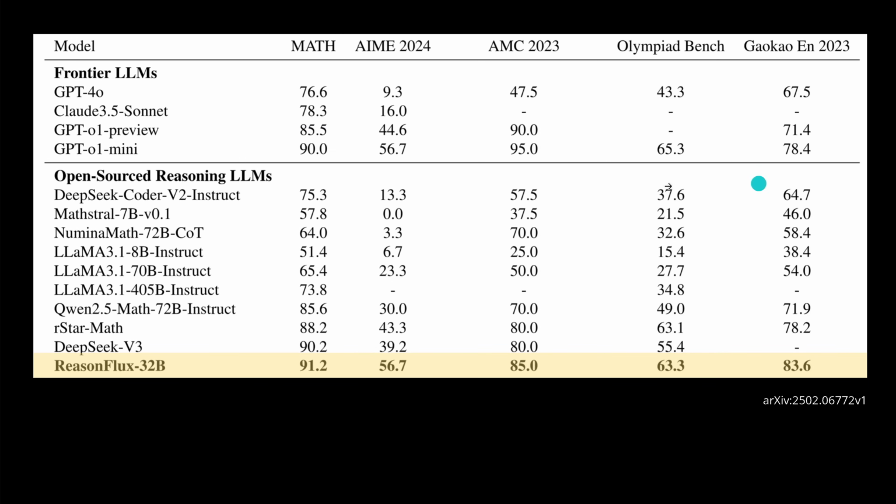Let's have a look at the performance. And I think this is really interesting. And just look here at GPT, the O1 system, which is a huge system, and then open source LLMs, and maybe just go with rStar-Math or DeepSeek here, the version 3, and you see if we just take a 32 billion free parameter system, and we apply this methodology that we just described here, we call it ReasonFlux, beautiful.